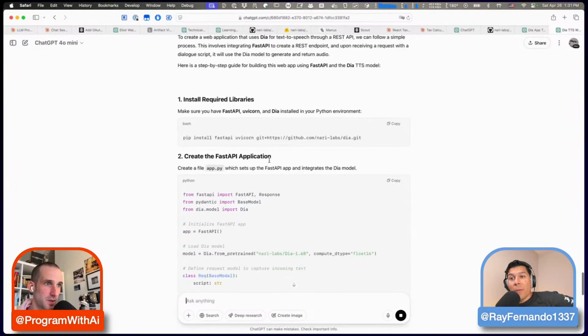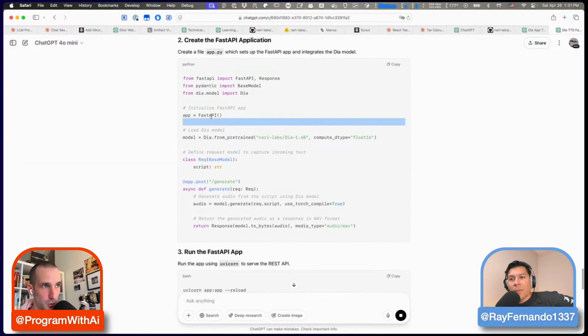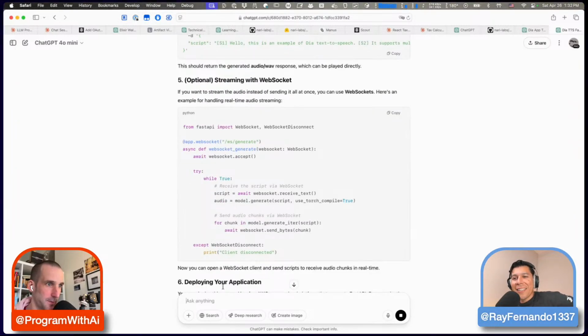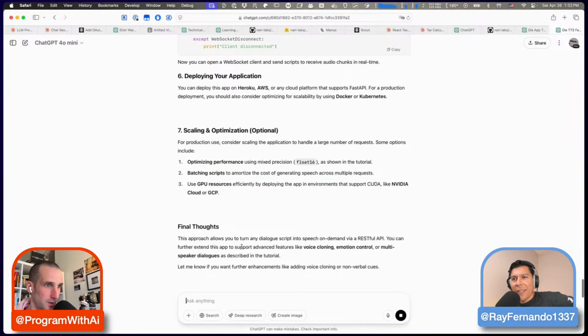I'm not sure this is going to be super good, but it's able to merge together the FastAPI with that kind of stuff and give you a result. That's crazy. That's amazing. So that's how I deal with unknown packages. Usually, now that we have O3, I just put the GitHub link and say make a tutorial, please. Wow. And before that, or if you don't have access to O3, what you can do in Cursor or Windsurf, it doesn't matter, is clone the repo and add it as a folder to your workspace.